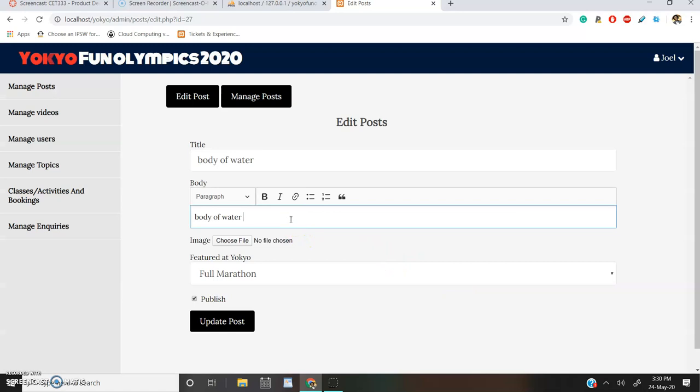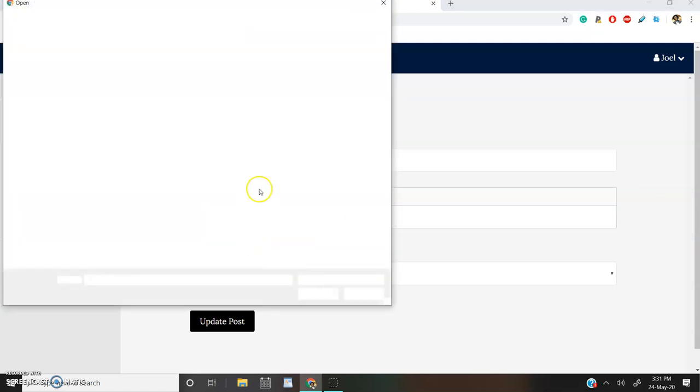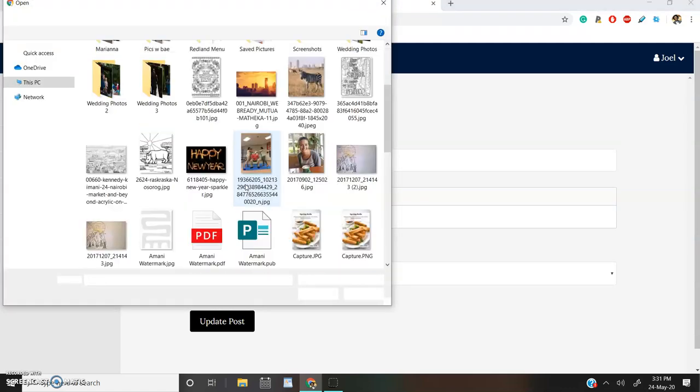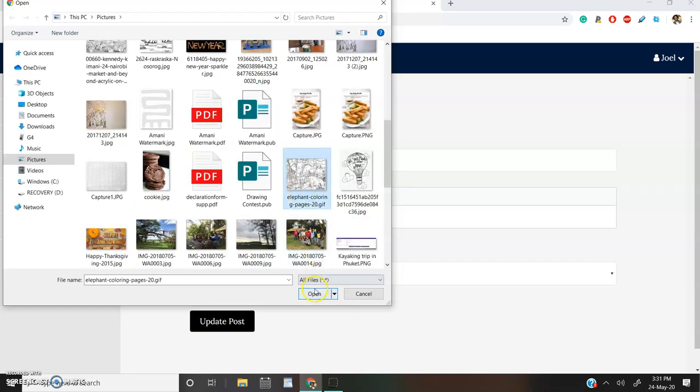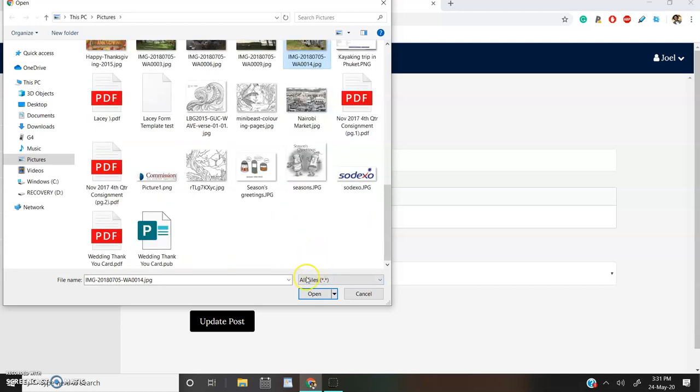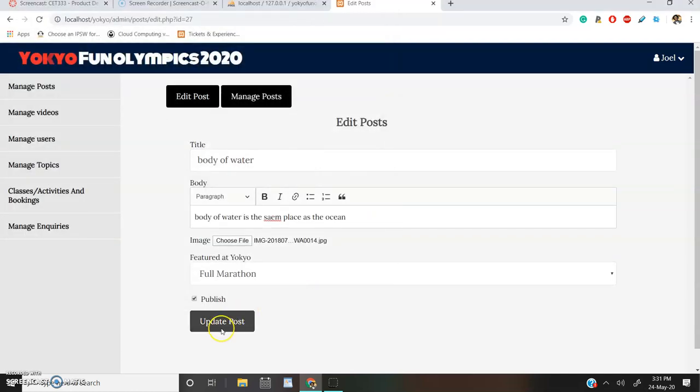Body of water is the same place as the ocean. Please excuse my misspelling, just in the interest of time. Let's just go ahead and demonstrate this functionality, and let's choose a different image.